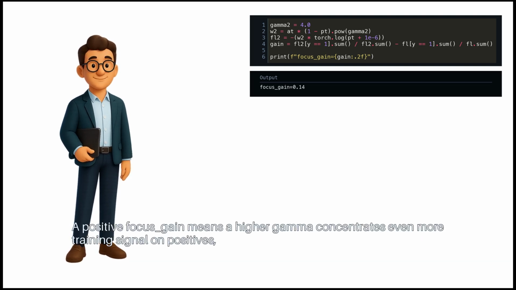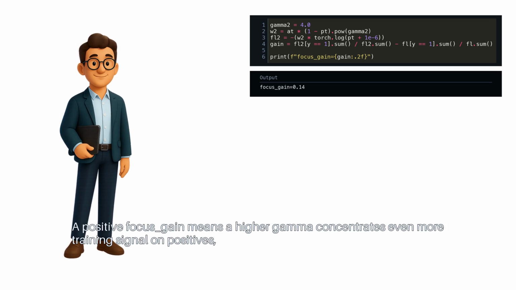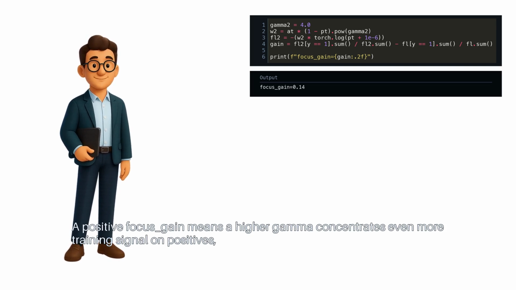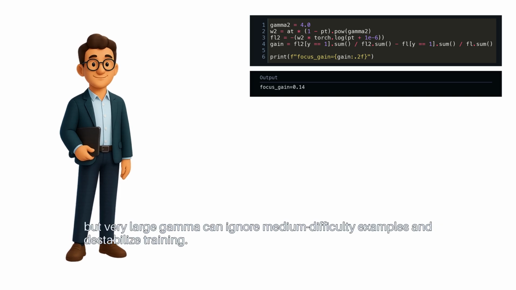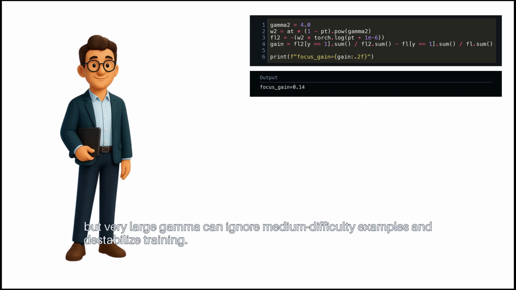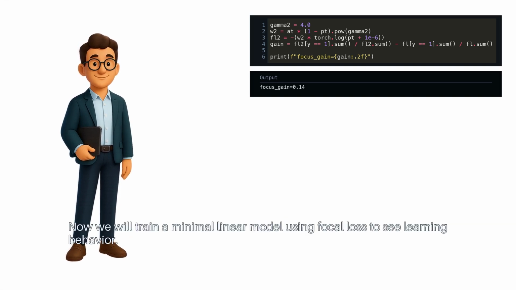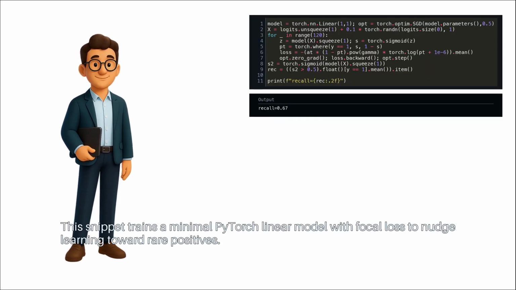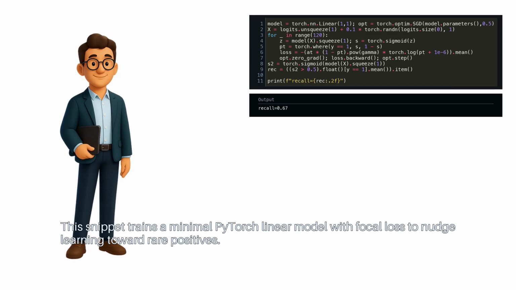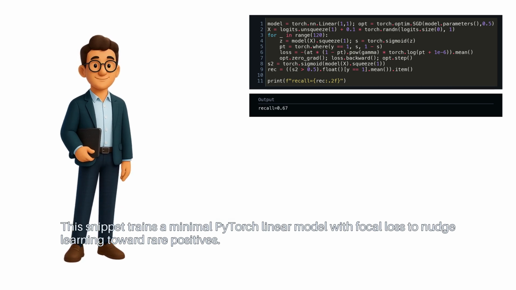A positive focus gain means a higher gamma concentrates even more training signal on positives, but very large gamma can ignore medium difficulty examples and destabilize training. Now we will train a minimal linear model using focal loss to see learning behavior. This snippet trains a minimal PyTorch linear model with focal loss to nudge learning toward rare positives.